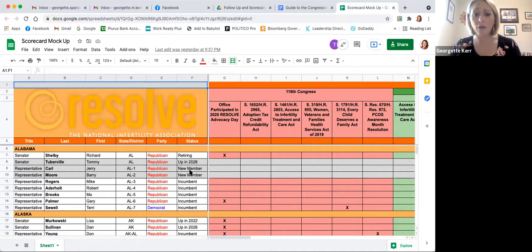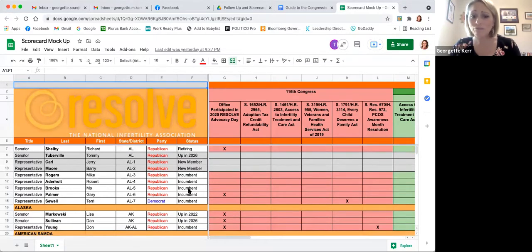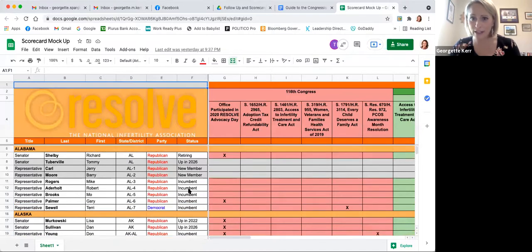You also have for your House members coding to show which members are new members, meaning that this is their first time serving in Congress, and members that are incumbents, meaning that they served in the previous Congress and perhaps have a record on some of the issues we're going to be advocating on in our meetings. So you have all of that information for every single member of Congress.